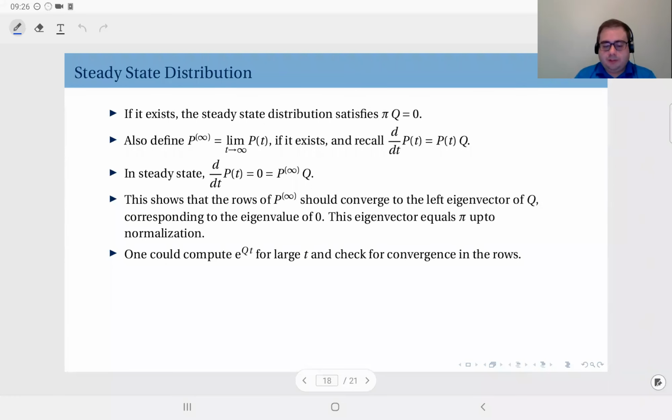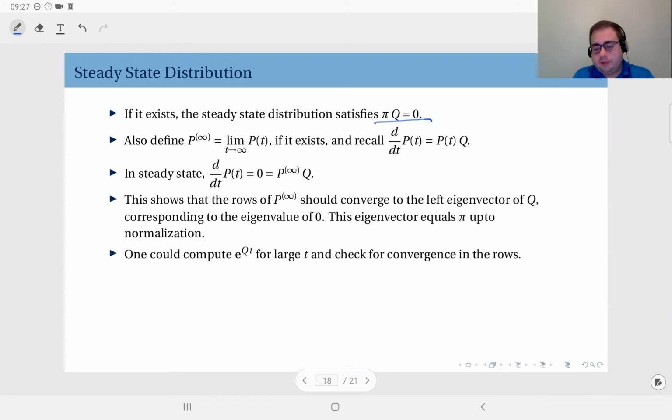Okay, so if it exists, the steady state distribution satisfies pi times Q equals 0. These are the global balance equations. And again, similar to what we had done with discrete time Markov chains, we define the limiting case of the state transition probability matrix, P(t), and we denote it with P to the infinity.